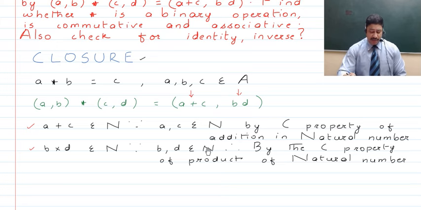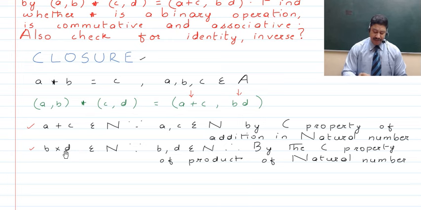So this is what we are required to show. Now here, the first statement is for A plus C. We see that A plus C, which is actually the sum of two natural numbers, by the addition property of natural numbers, is to be again from the set of natural numbers. As such, A plus C is an element of natural numbers.